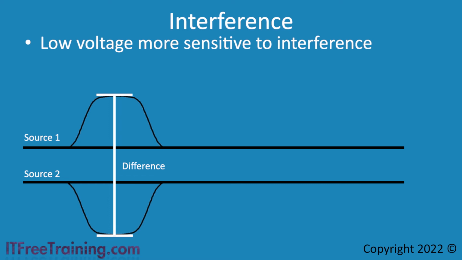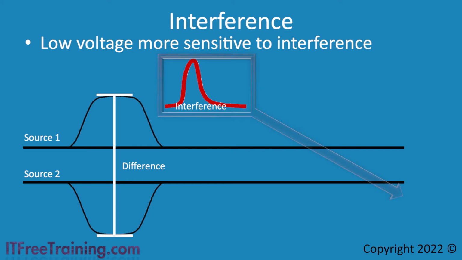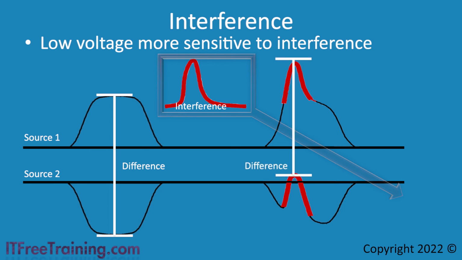Now let's consider what happens when you have some interference. With differential signaling, the two wires run alongside each other. This means that when there is some interference, it will generally affect both wires fairly equally, since they are next to each other. Now consider what happens when the same signal is sent through these wires. You will notice that the interference has affected both signals equally. Although the signals look different from the original signals, you will notice that the difference between the two signals has remained the same. You can see that differential signaling handles interference quite well.